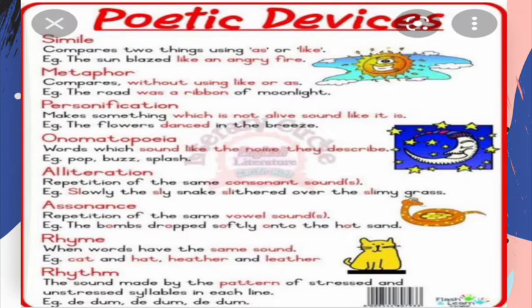Rhyme. When the same sound words come at the end of the line: cat, hat, heather, weather, day, lay, like that. So this is called a rhyme. Rhythm, when words come into the same pattern of stressed or unstressed syllables in each line, then we call it a rhythm. Da dum, da dum, da dum. So like that.